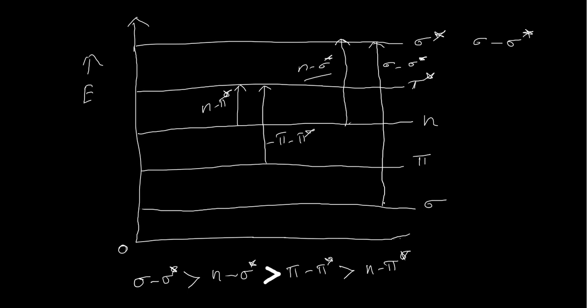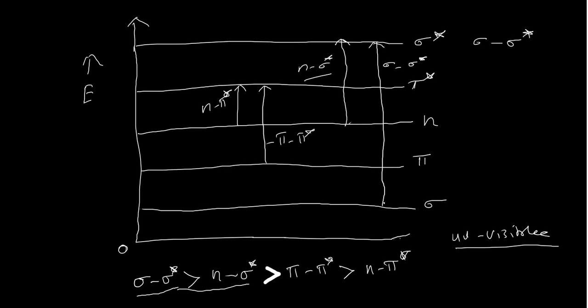In all these transitions, the energy range is within UV and visible radiation. All these transitions can occur by observing UV visible radiations. Especially the sigma to sigma star and n to sigma star transitions need high energy.